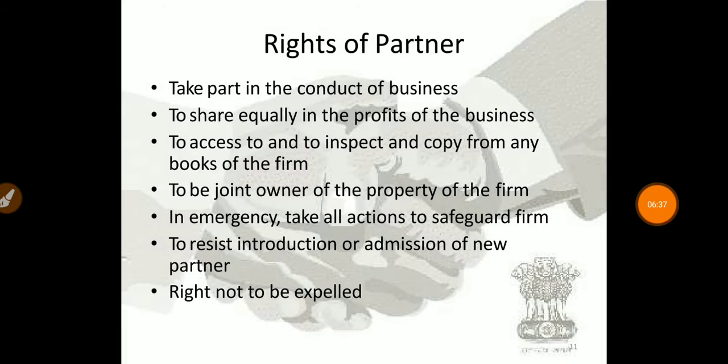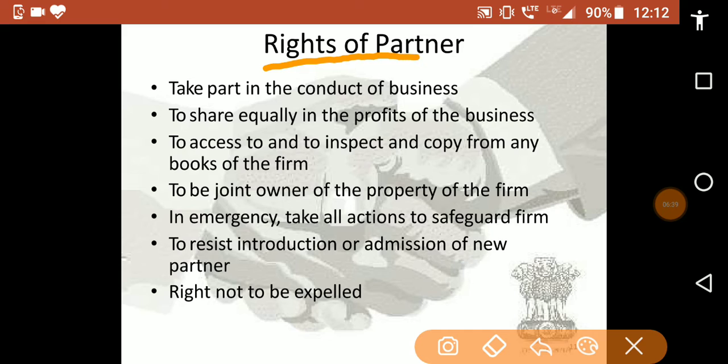Now let us see the rights of the partners. So what are the rights of a partner? First is to take part in the conduct of the business. Second is to share equally in the profit of the business.